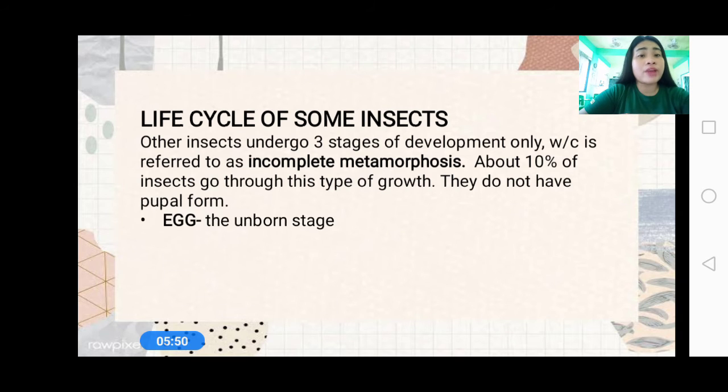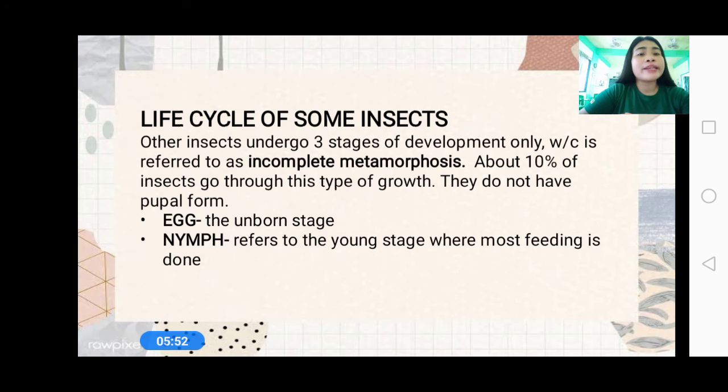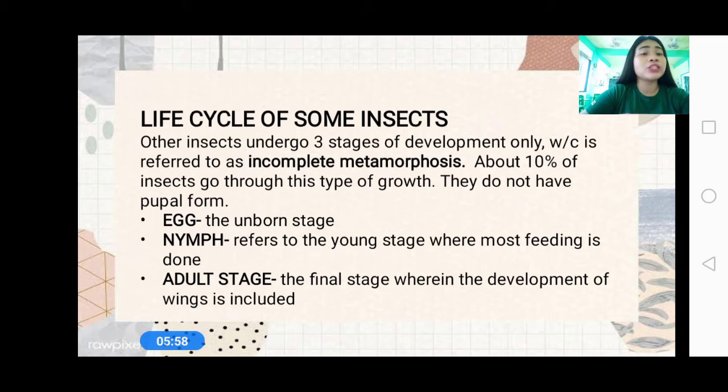They only have the egg, the unborn stage. The nymph refers to the young stage where most feeding is done. And then the adult stage, the final stage wherein the development of wings is included.